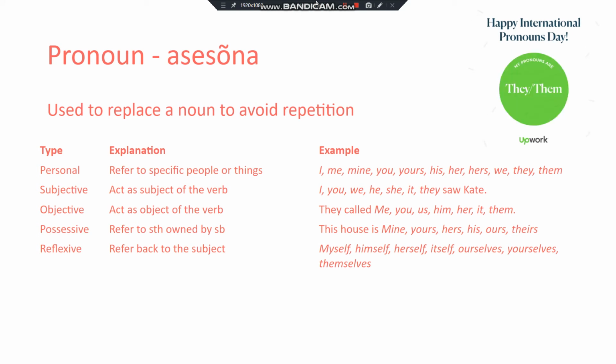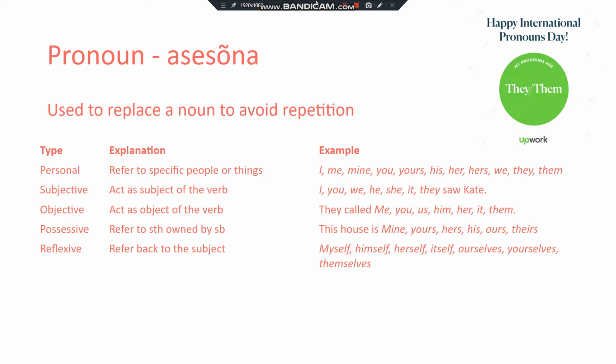First we have personal pronouns. Now personal pronouns, as you can read, refer to specific people or things. I, me, mine, you, yours, his, her, hers, we, they, them.